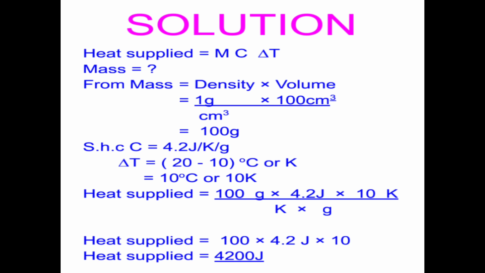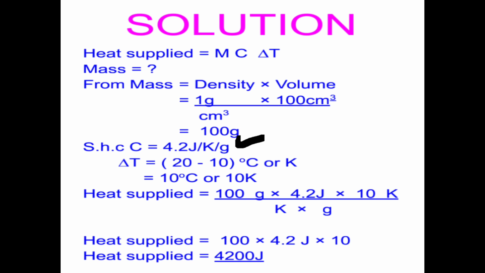Now, in this case, we can decide which kind of units of temperature we are going to use. We can decide either to use degrees Celsius or Kelvin. We only use Kelvin if the specific heat capacity is given as joules per Kelvin per gram, as you see this one here. So here we can easily use Kelvin because the specific heat capacity here is in Kelvin.